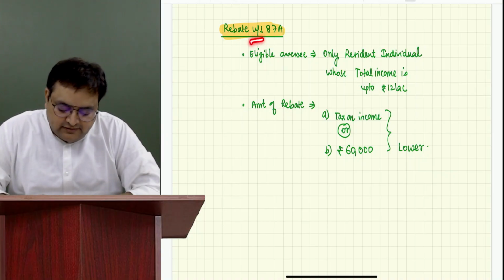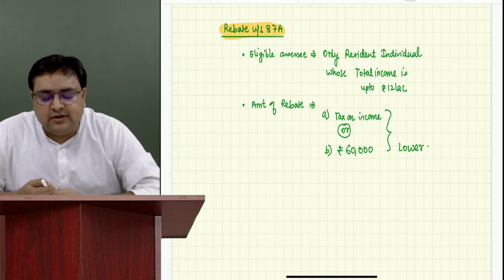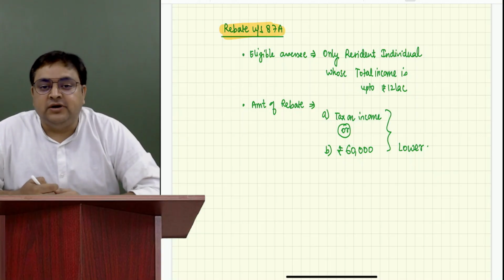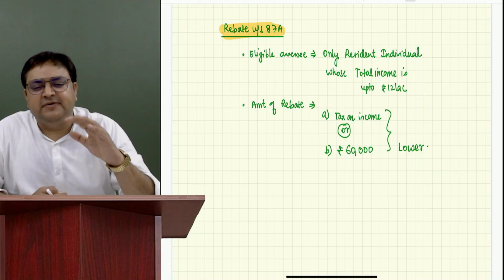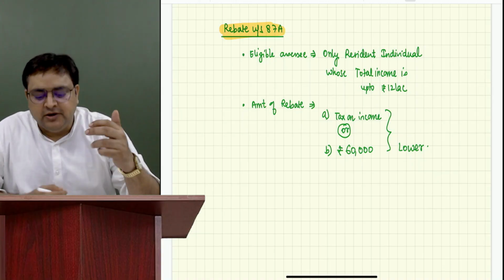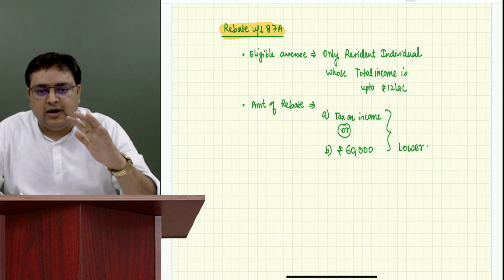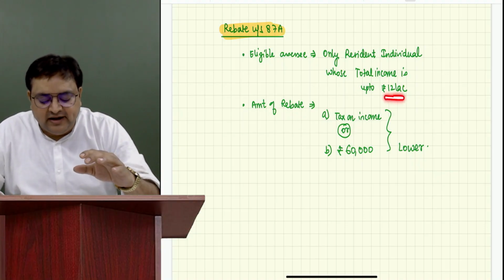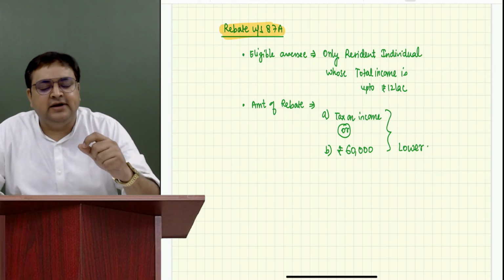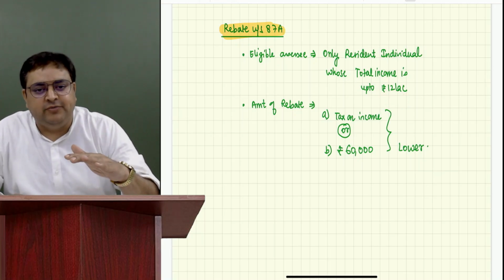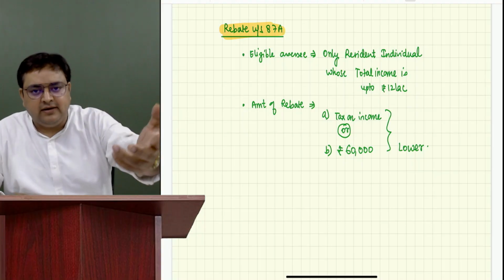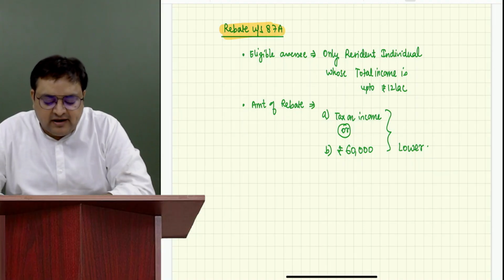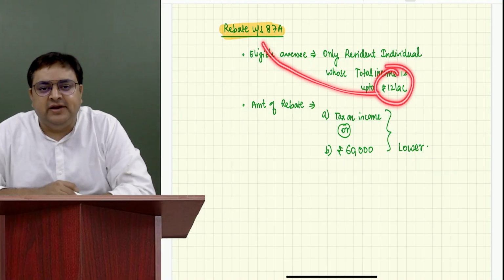Now, guys, please understand why this concept is for. Government is actually targeting those people who are not earning very high income, especially middle class people who are earning up to 7 lakh, 8 lakh, 9 lakh, 10 lakh, 12 lakh rupees. So they are telling these people of India that if you are earning up to 12 lakh rupees, which is quite a decent amount, or less than that, then we are giving you a rebate of 87A.